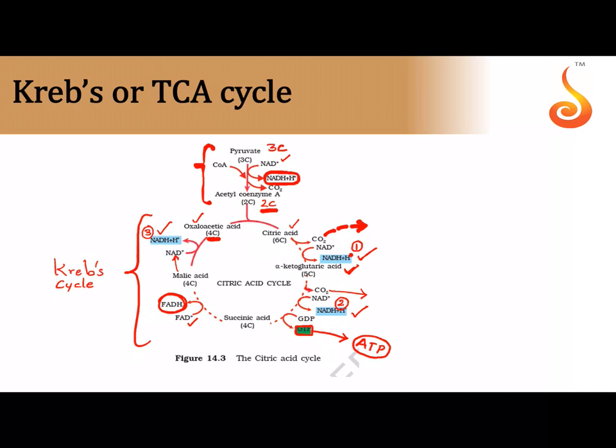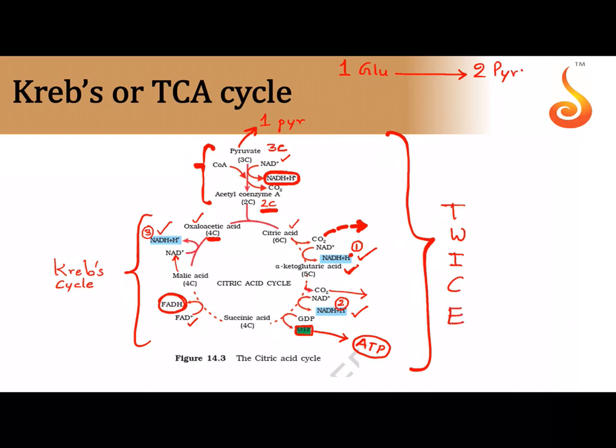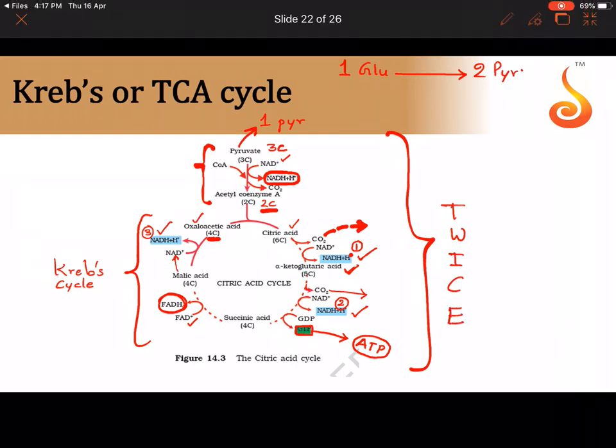Now this whole thing that you're seeing is starting off with one pyruvate molecule, but I hope you all remember one glucose molecule through glycolysis gave us 2 pyruvic acid molecules. That means whatever you are seeing here should happen twice. Why should it happen twice? Because we have started it with 1 molecule of pyruvic acid, but from 1 glucose we get 2 pyruvic acid. That means the Krebs cycle should also happen twice.